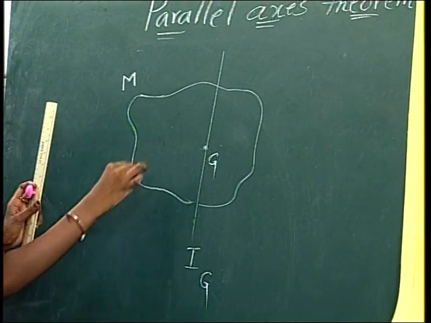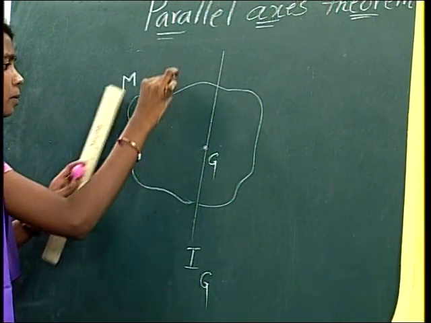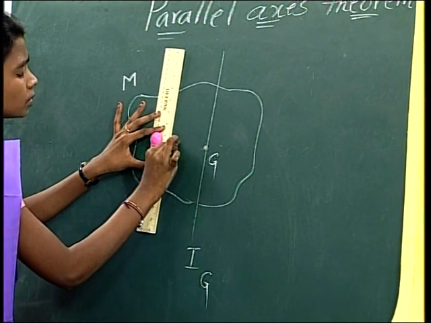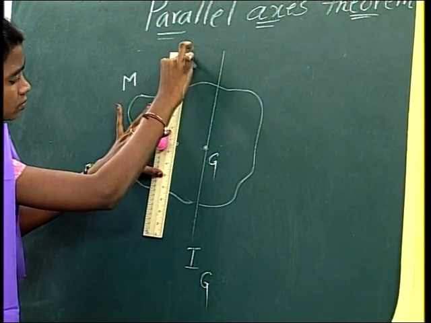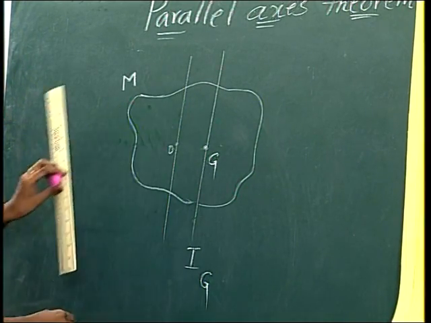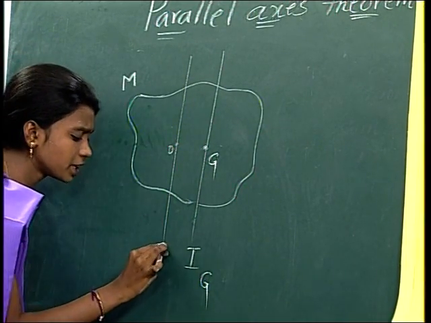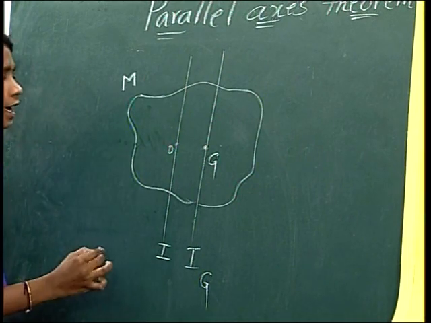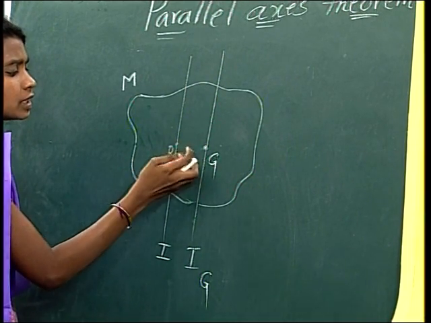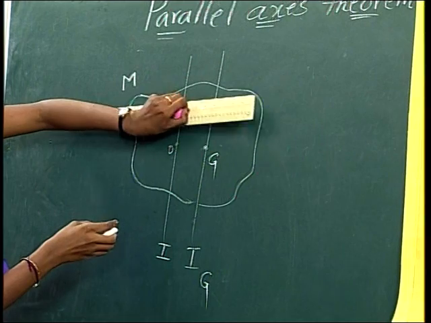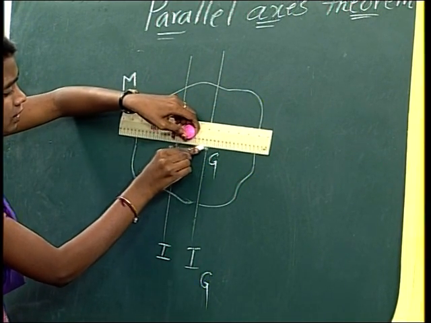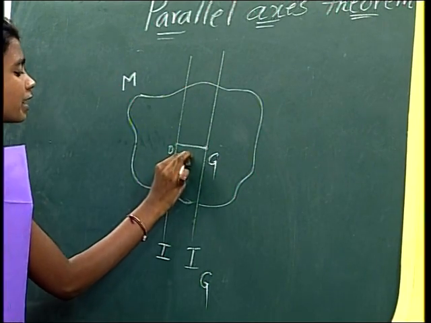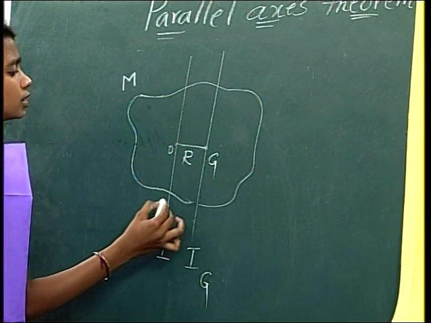Next, another parallel axis passes through the point O. This moment of inertia is indicated with capital I. The distance between these two parallel axes is indicated with capital R.